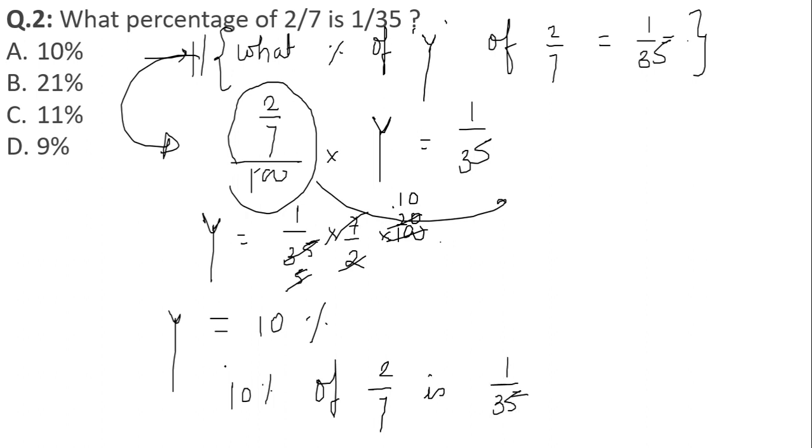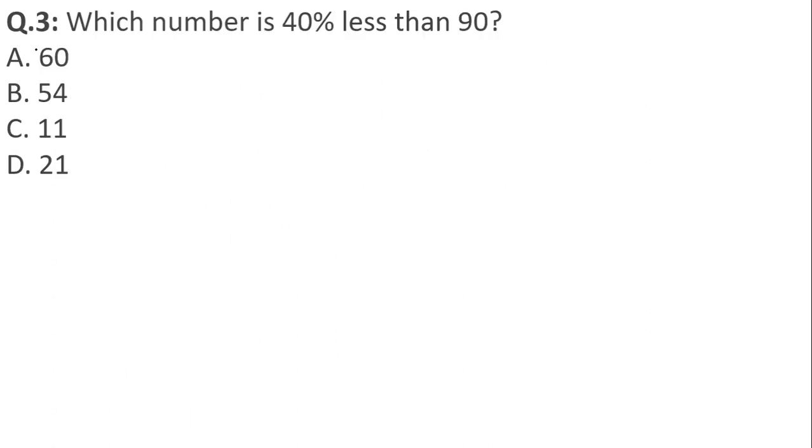You can also check the equation vice versa. Check whether 10% of 2 by 7 is coming 1 by 35 or not. Okay, so this is the correct answer. Option number A is the correct answer. Okay, moving on to the next question, students.